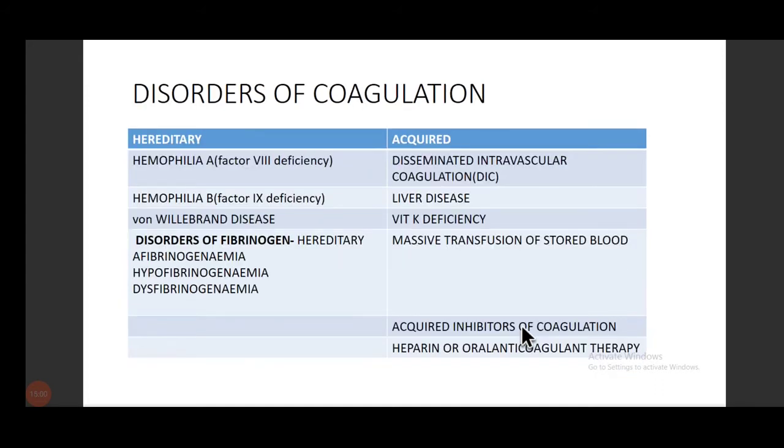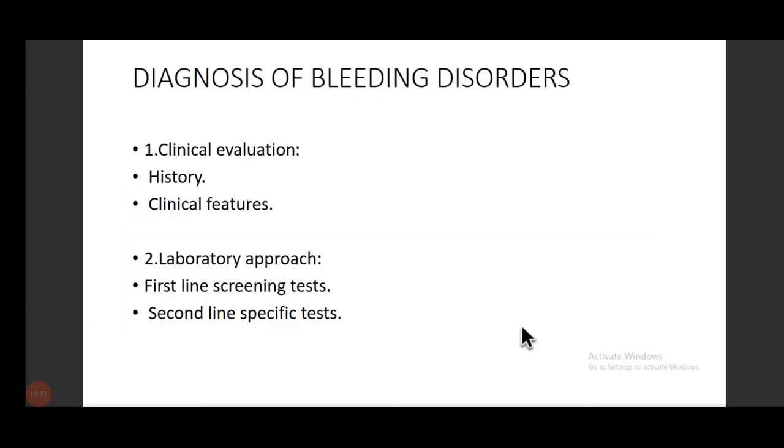Coming to the disorders of coagulation, it can be hereditary or acquired. Hereditary, it can be hemophilia A, B, von Willebrand disease, and disorders of fibrinogen. Disorders of fibrinogen can be three things: decreased, absent, or dysfunctional fibrinogen. Then the acquired, we have DIC, liver disease, vitamin K deficiency, massive transfusion of stored blood, acquired inhibitors of coagulation, and heparin or oral anticoagulant therapy.